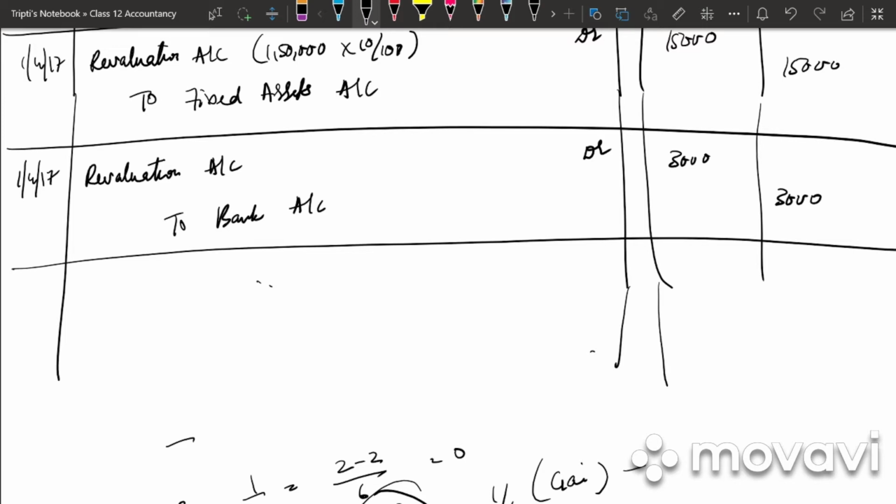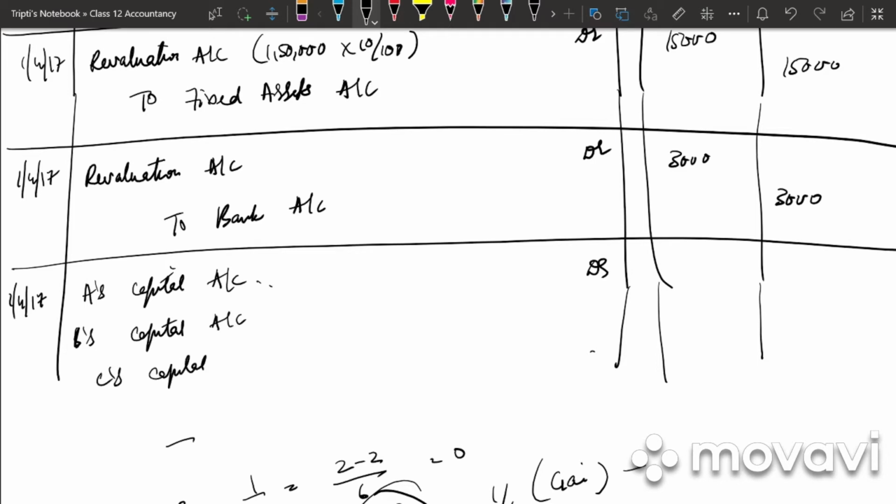Any other entry of revaluation? No. So we need to know whether it is a profit or a loss. In the revaluation account, our debit side total is 18,000, which is more than the credit side. So it is a loss. So again on 1/4/17, whenever there is a loss, what will be debited? We will debit A's capital account, B's capital account, C's capital account to revaluation account.